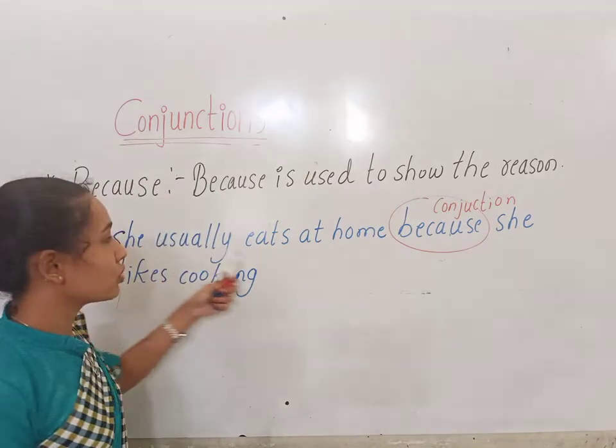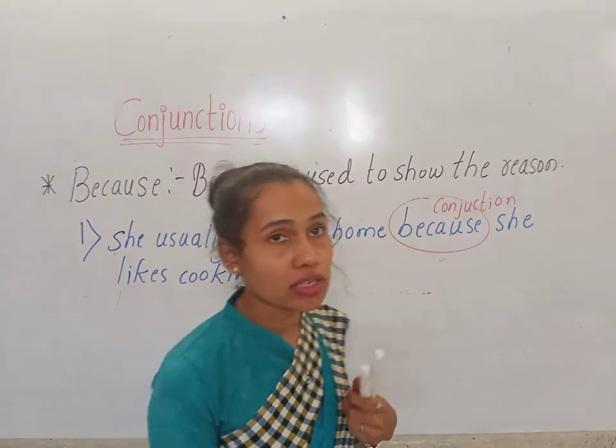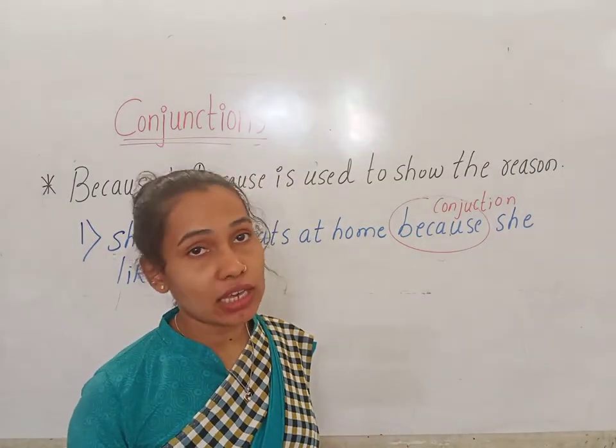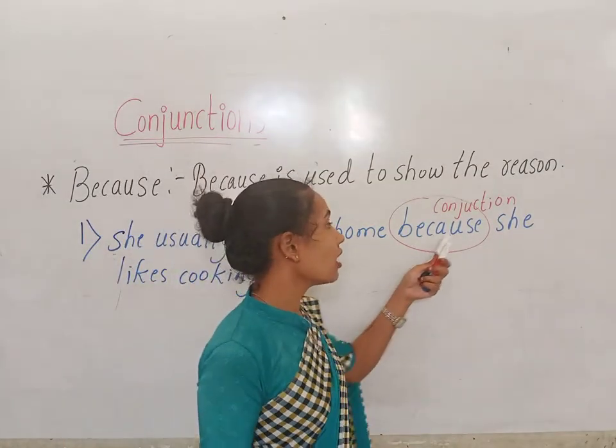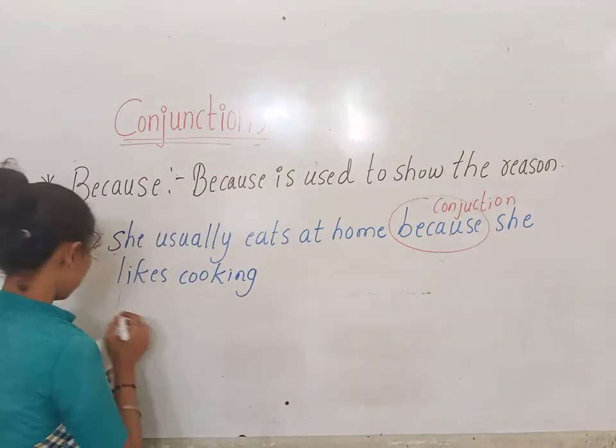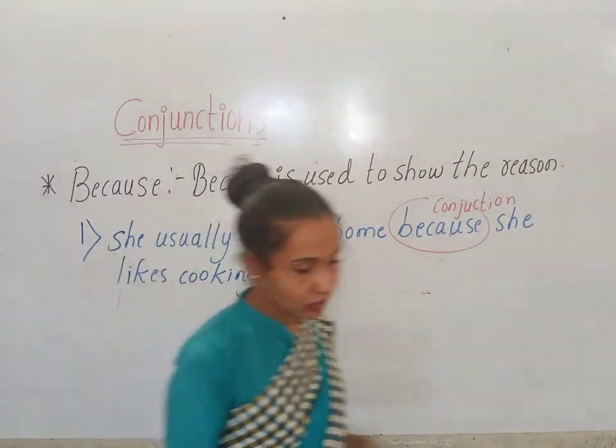So here, she usually eats at home because. What is the reason here? She likes cooking. Because she likes cooking. Okay, children. Now let us see the second one.